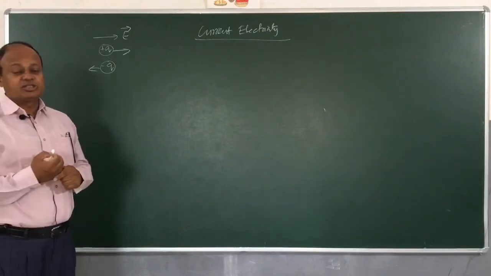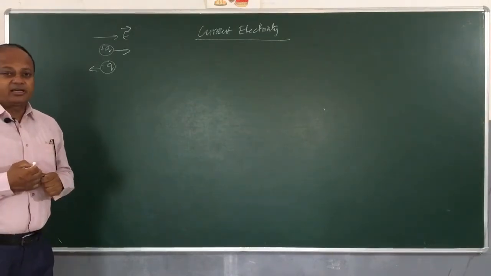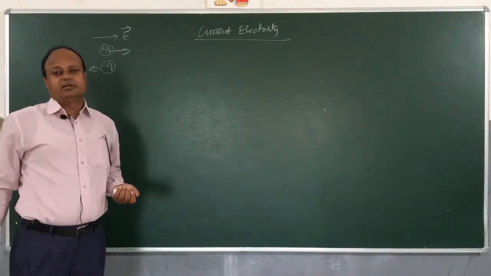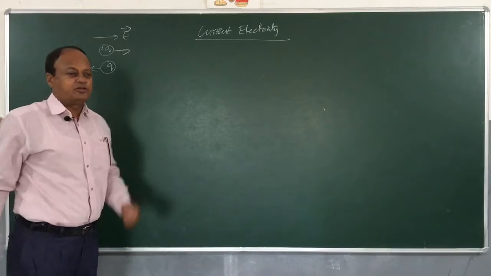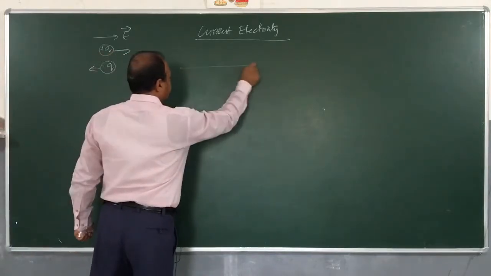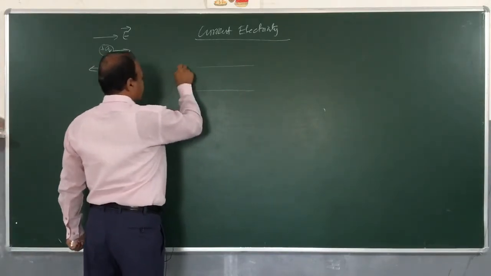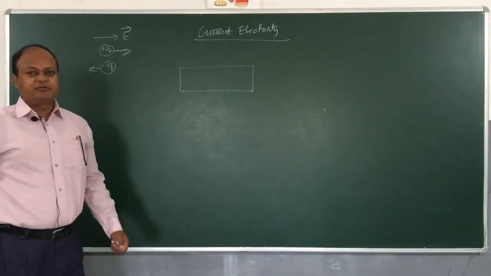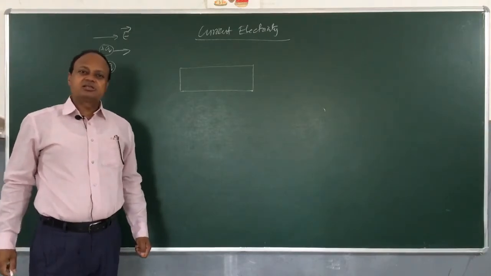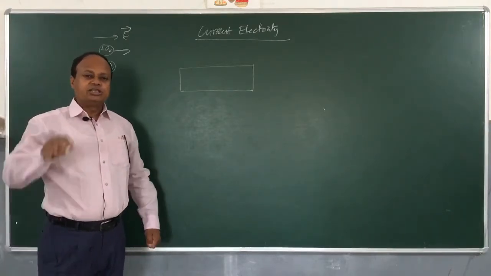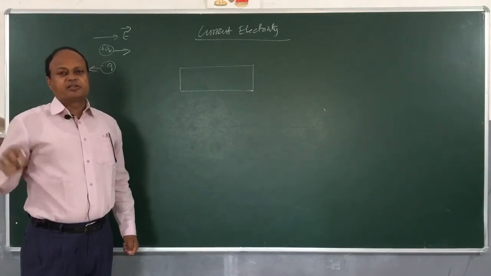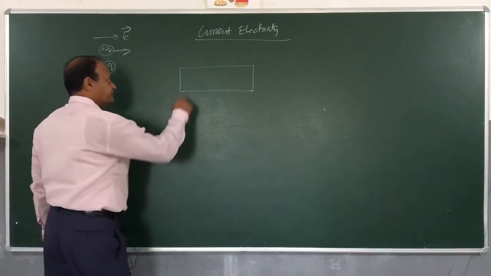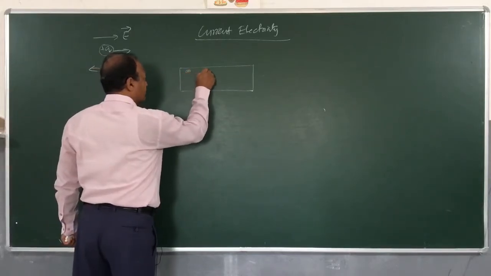But there are many situations where charges are moving without any external electric field. For example, you take the case of a metal. Let us imagine there is a metal out here, a piece of metal. We know that metals have free electrons in them. These electrons are basically free from the positive nuclei and they are moving. All these are electrons which are moving.